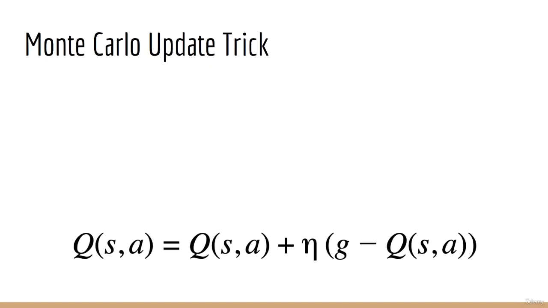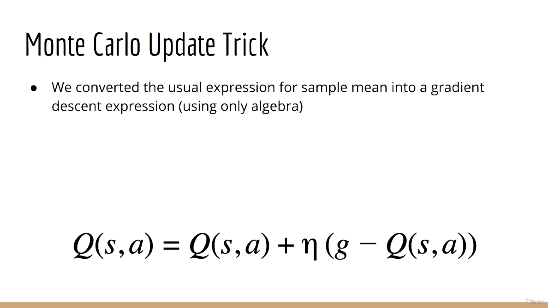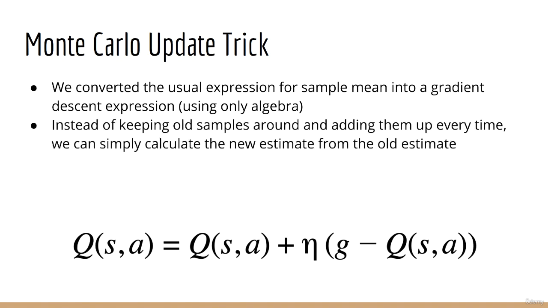Recall this one neat trick with Monte Carlo methods. When we're updating Q or V, which is the sample mean of all the samples we've collected, we don't have to express the update as a sample mean. That would mean we have to keep all the samples around, which can take up lots of memory and take lots of time to calculate. Instead, we can express the current sample mean in terms of the past sample mean. We noted that this looks a lot like gradient descent.